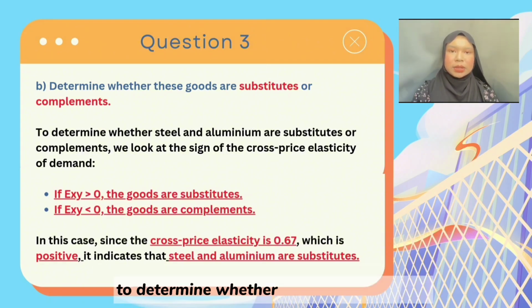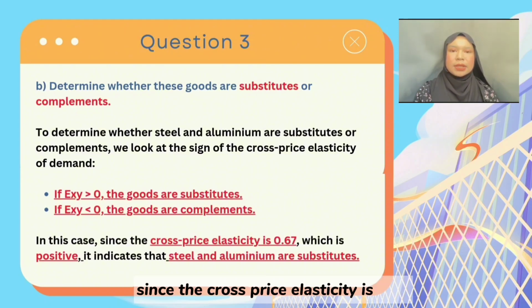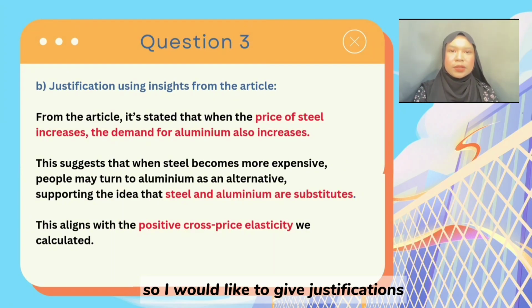To determine whether steel and aluminium are substitutes or complements, we look at the sign of the cross price elasticity of demand. If EXY is more than 0, the goods are substitutes. If EXY is less than 0, the goods are complements. In this case, since the cross price elasticity is 0.67, which is positive, it indicates that steel and aluminium are substitutes. So I would like to give justifications using insight from the article.